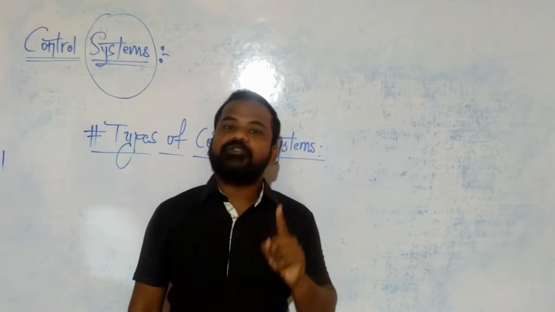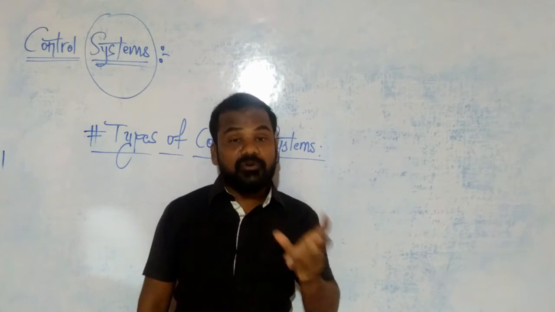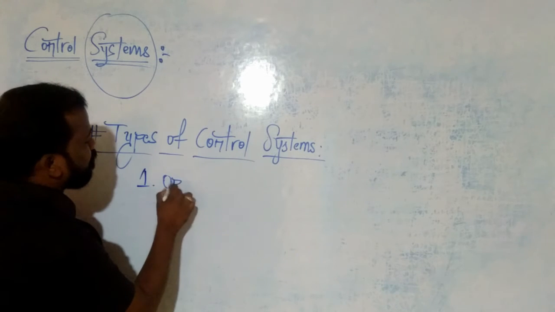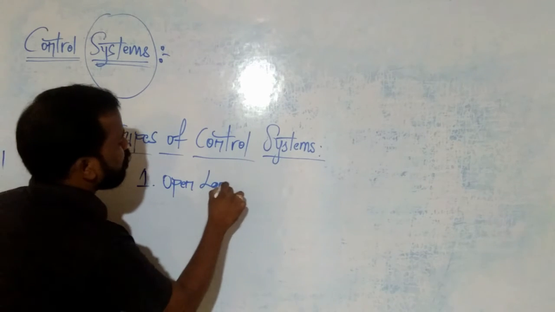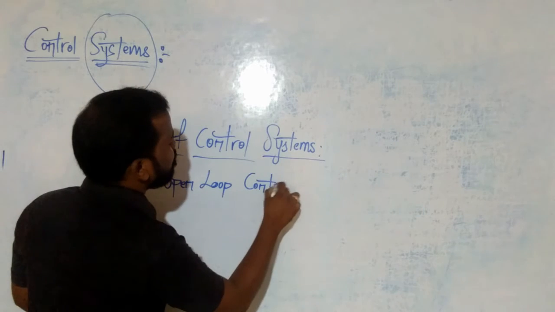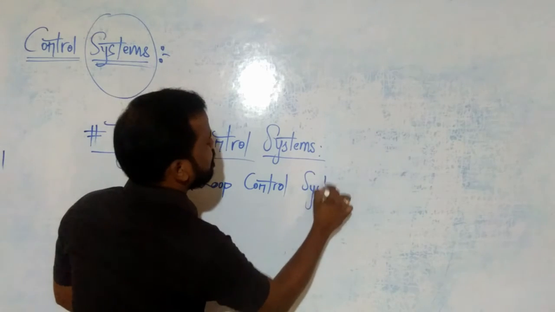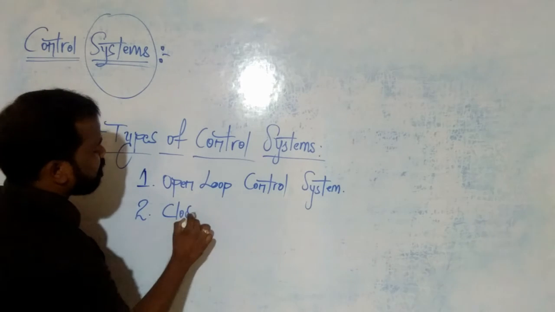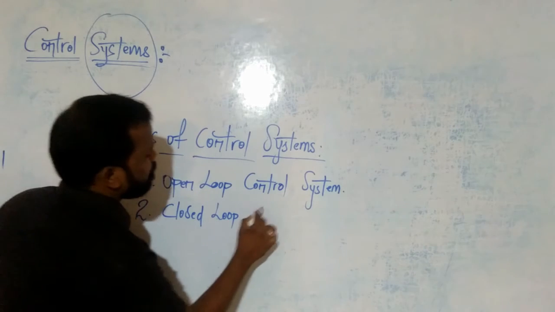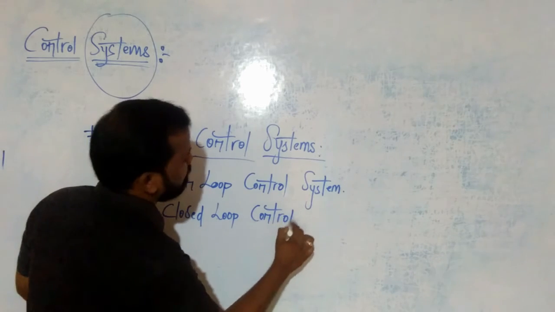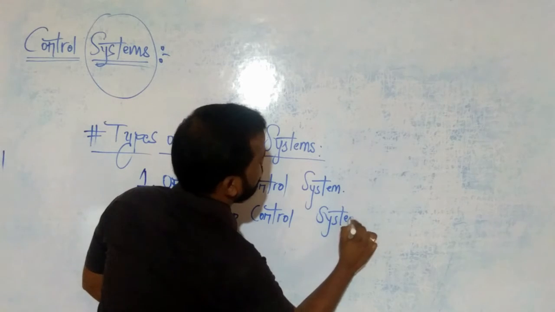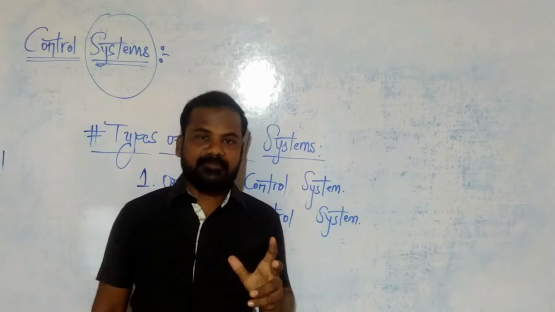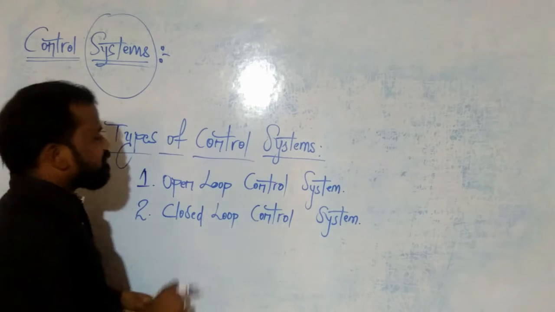One is the open loop control system and the other is the closed loop control system. So these two are the types of control systems.